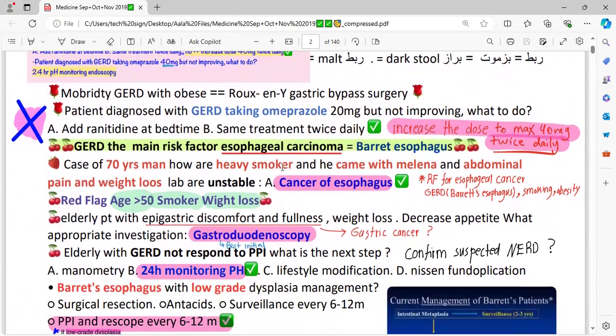With GERD, the main risk is esophageal carcinoma. Okay, the patient is having GERD-like symptoms and esophageal carcinoma is in the mind. What is the risk factor? Barrett esophagus, in which there is high-grade dysplasia or metaplasia. So this is the risk factor for esophageal carcinoma. By the way, what is Barrett esophagus?